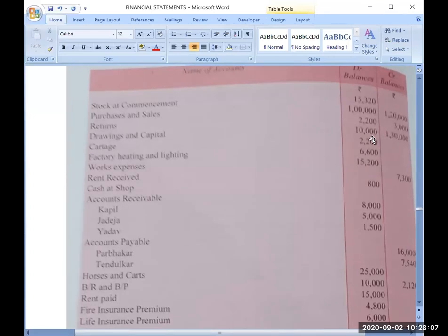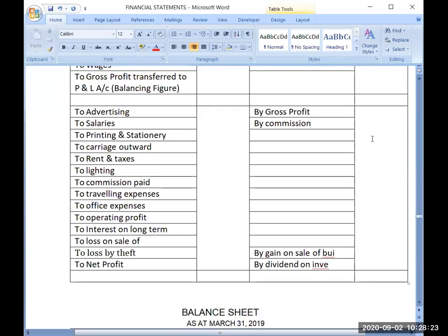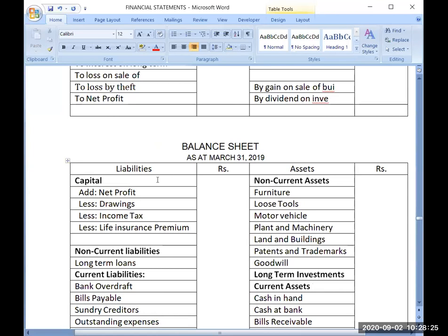If capital has a credit balance, then obviously drawings will have a debit balance. That way you can sort out your problems in exams. So capital is 1,30,000 and drawings is 10,000. Both will come here in the balance sheet.